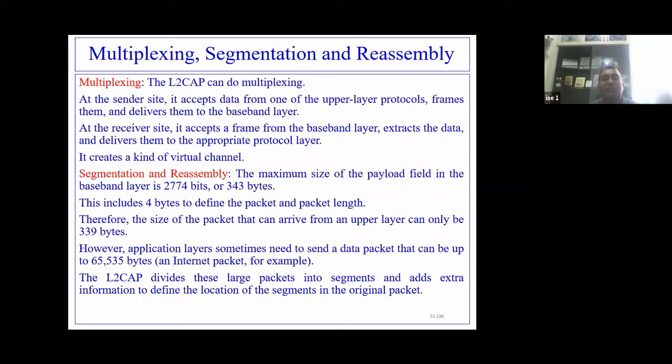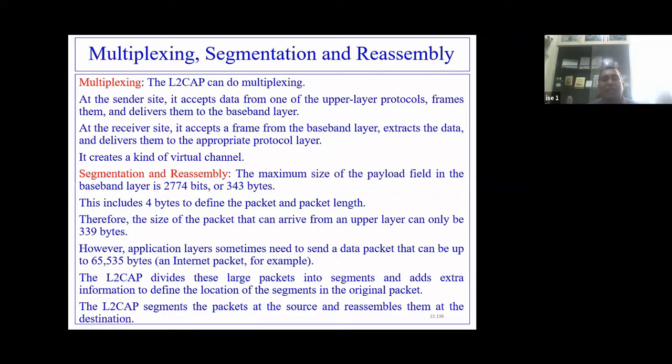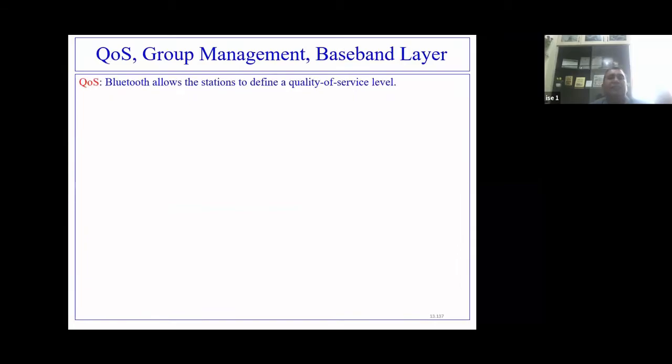So at the source, L2CAP will segment the large packet into smaller packets of maximum 339 bytes, and to that it attaches 4 bytes of more information: the length of the data, and the next 2 bytes for the virtual channel ID.